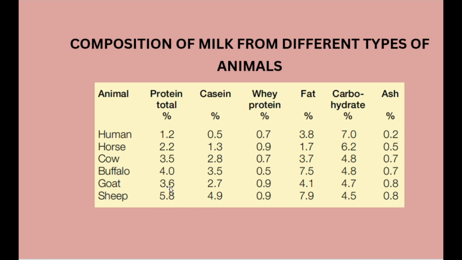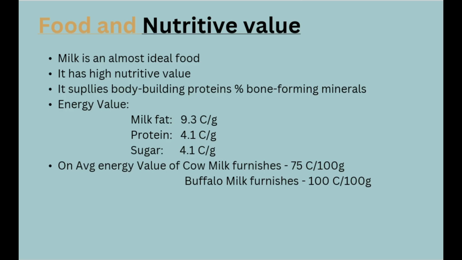In sheep milk, we have almost 5.8% total protein, which is the highest percentage. Sheep milk also has the highest percentage of fat among these animals. You have to learn this. Buffalo milk has a high content of fat, almost equal to sheep milk. This is very important, you must know this.